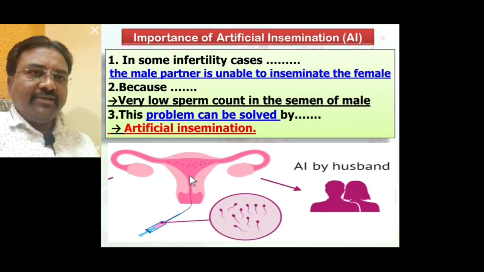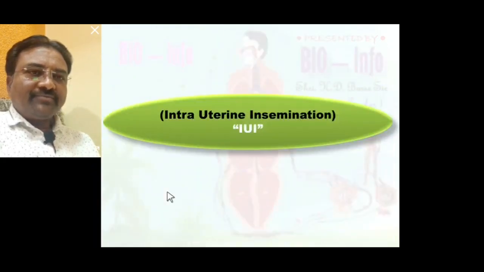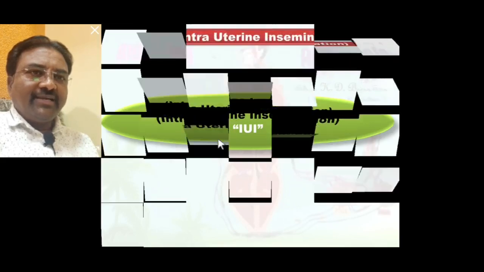So here we discussed in detail the importance of artificial insemination and the diagrammatic view of artificial insemination. Now the next ART is intrauterine insemination, that is IUI. What is IUI?